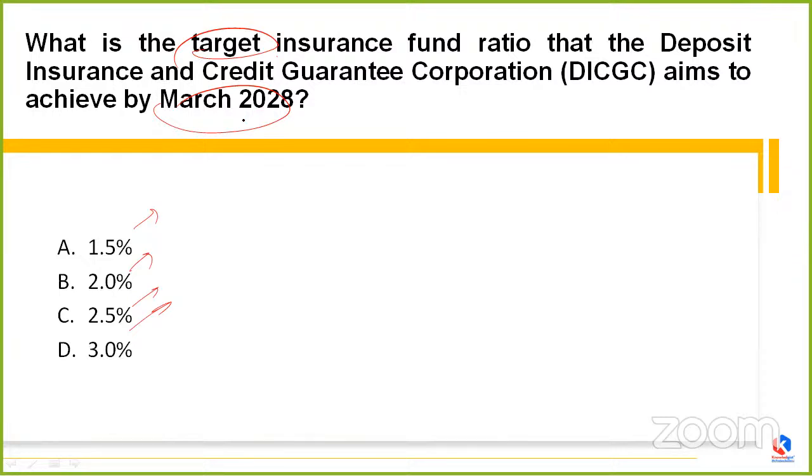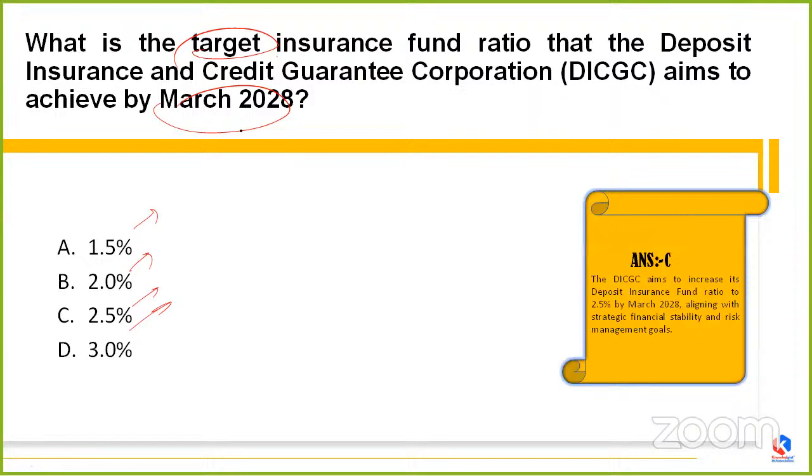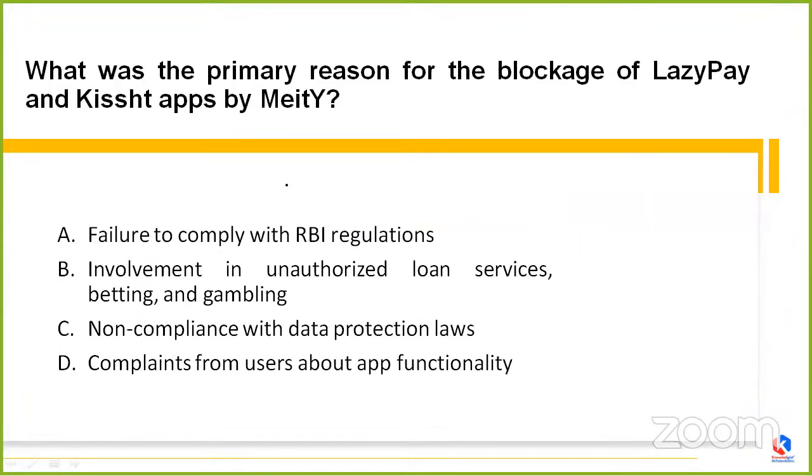Okay, no issues. So the correct answer is option C, that is 2.5%. So the DICGC is aiming to increase its deposit insurance fund ratio to 2.5% by the March month of 2028. Yes, Avantika, it's option C, that is 2.5%. It also aligns with the strategic financial stability and the risk management goals. Yes, Amit, you are also correct. Option C is the correct option.